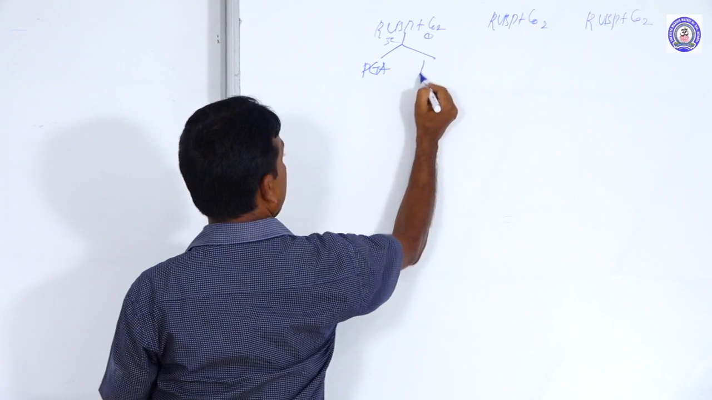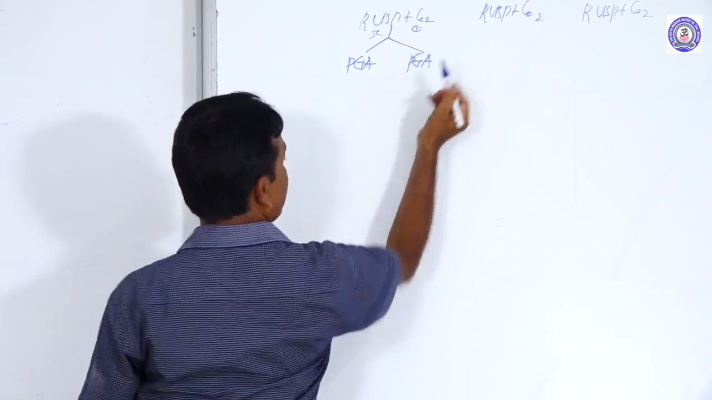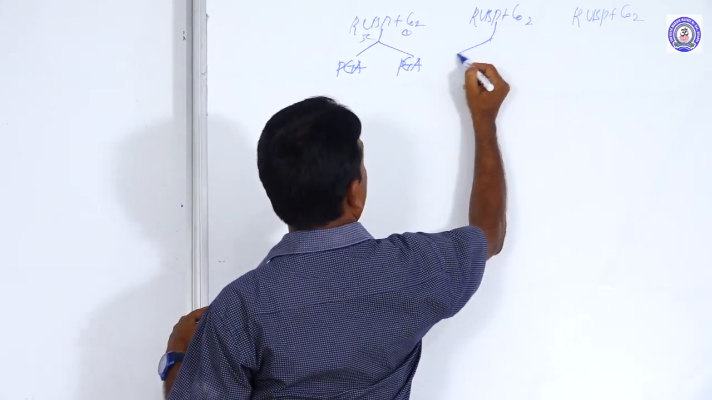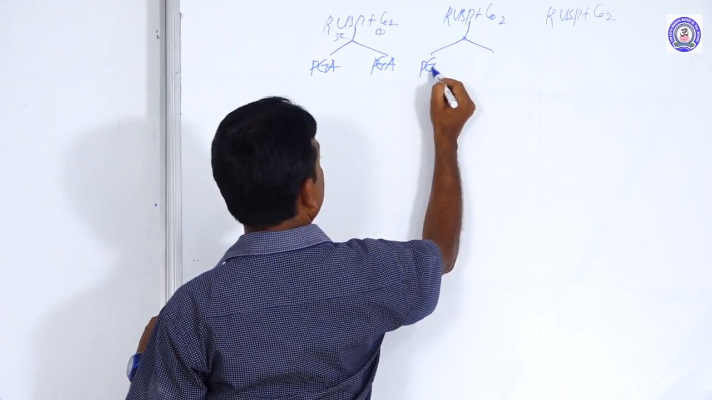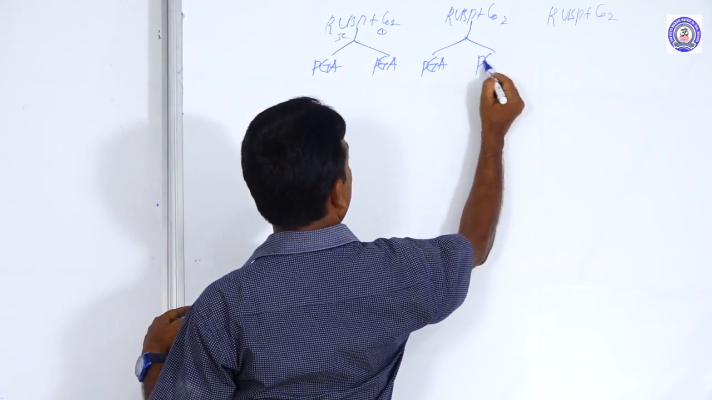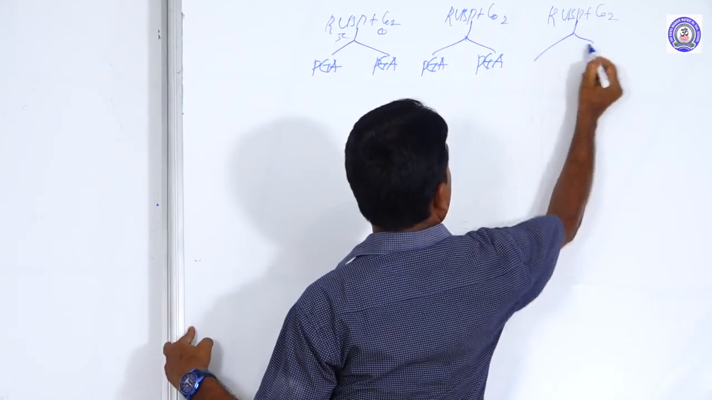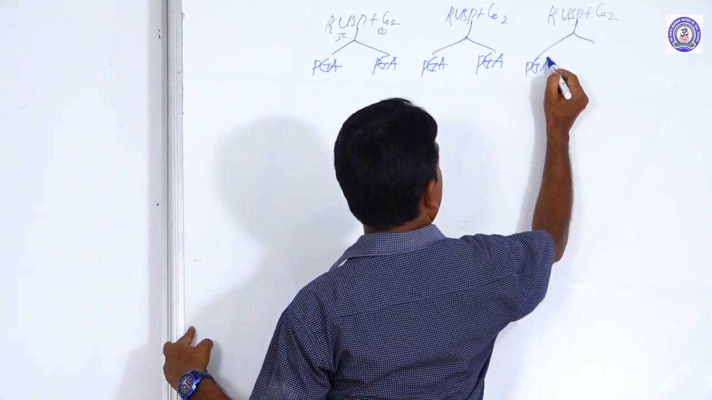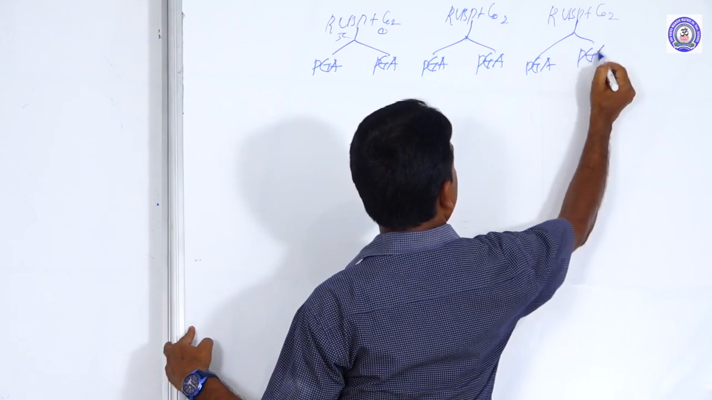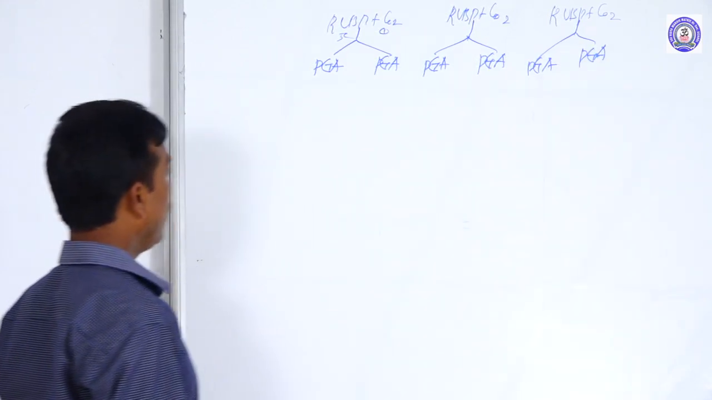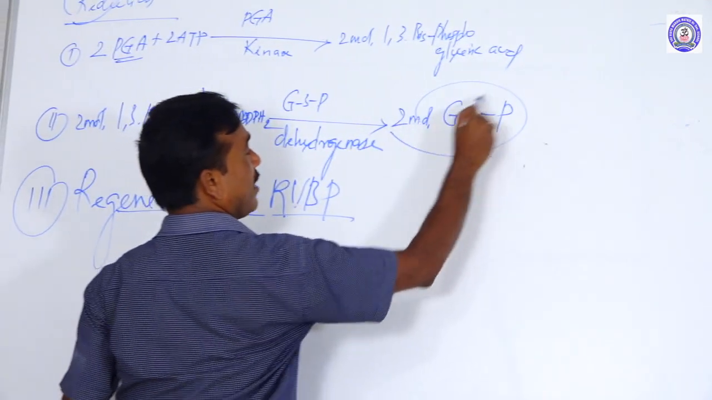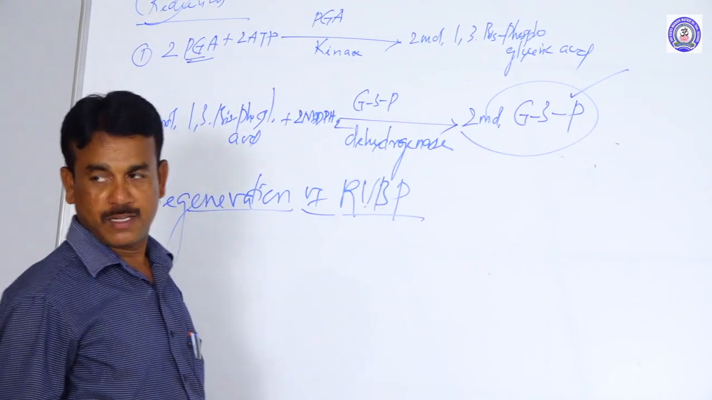Phosphoglyceric acid, phosphoglyceric acid. Here also phosphoglyceric acid. At the end, what is formed is two molecules of glyceraldehyde 3-phosphate.